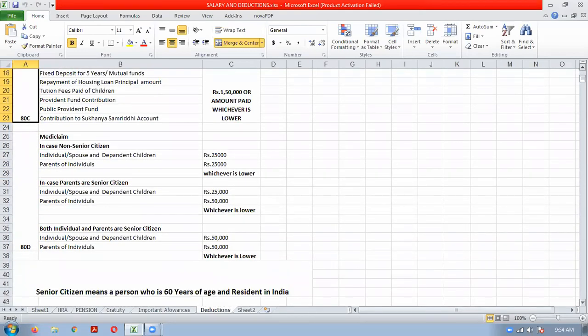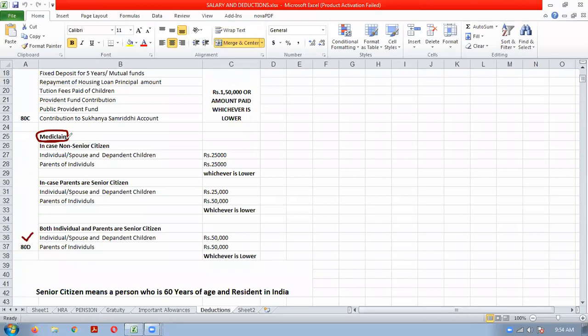Next important deduction which is given under Income Tax Act is 80D. Very important deduction and popular deduction also. 80D is about mediclaim. Normally the words used in the act will be medical insurance premium. So that is mediclaim in our layman terms. See, nowadays medical insurance is very popular. Everybody will take mediclaim policies. So if you're making payment towards mediclaim policies, medical insurance premium policies, you will get deductions for that from the gross total income.